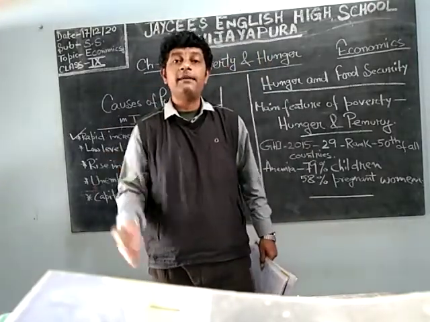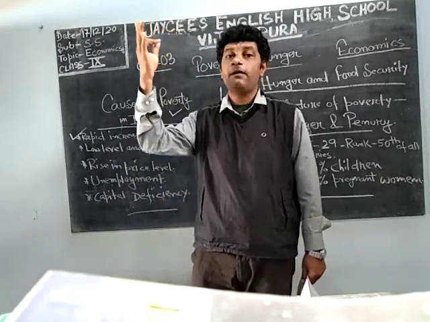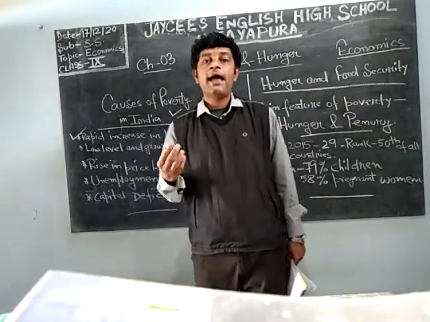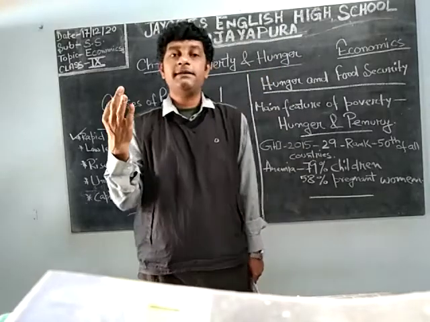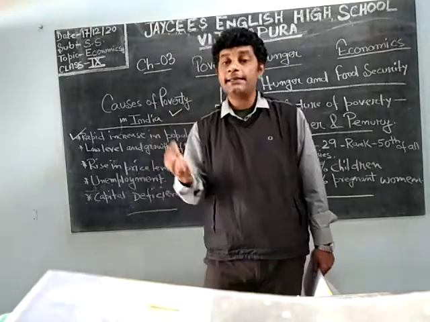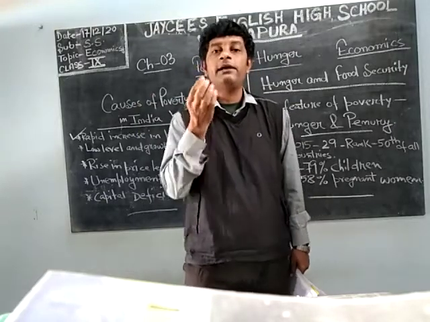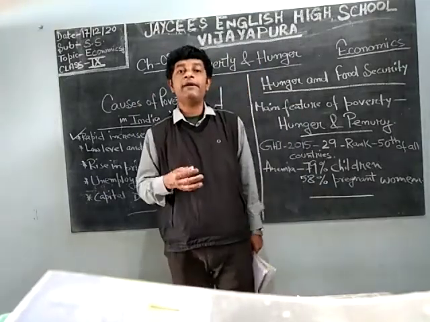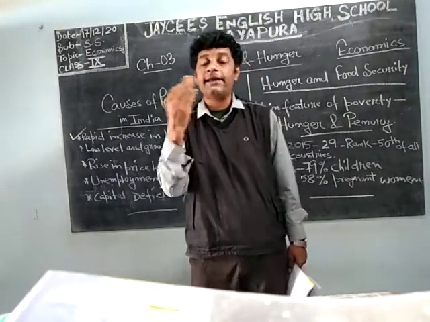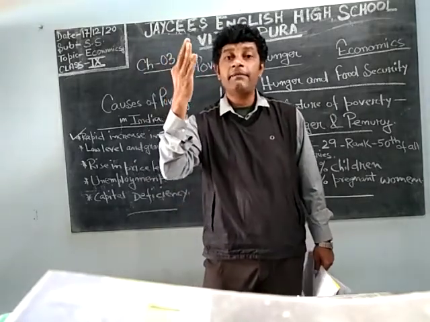Whatever development we have, if the population increases highly, it becomes a problem. Suppose I have 5 kg of rice and my family has 5 members, then it is okay. If it increases year after year, it will go from 5 to 6 kg, but next year I have 8 members, and it gradually increases from 6 to 7 kg in the next 2 years, but my family becomes 13 or 14 members.